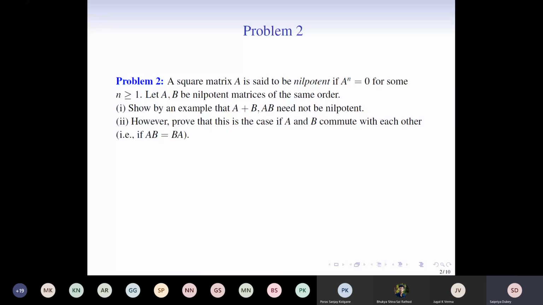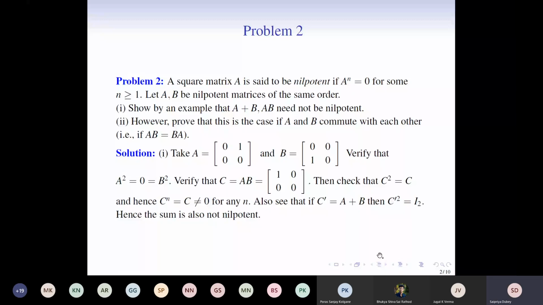Okay. So now we have these examples. Take A equal to [0, 1; 0, 0] and B equal to [0, 0; 1, 0]. It is easy to check that A square is equal to 0 and B square is equal to 0. That is, A square and B square both are equal to 0. Next we need to check if AB is 0 or not. So we compute AB. We just multiply these two. Now we have AB equal to this.